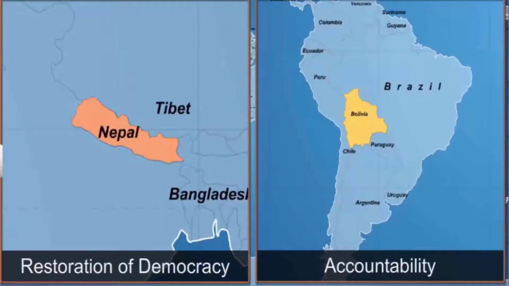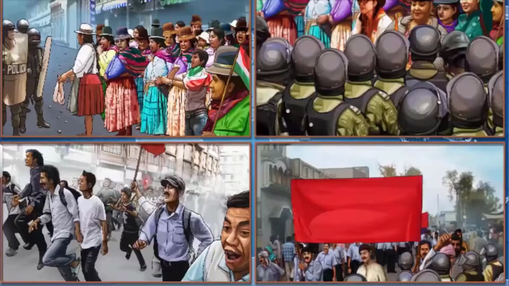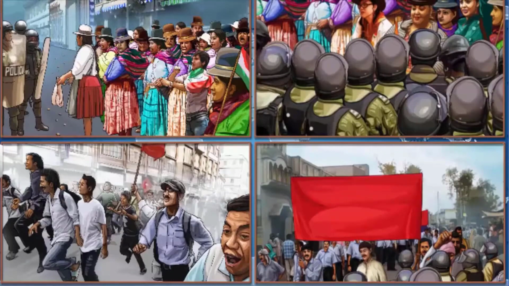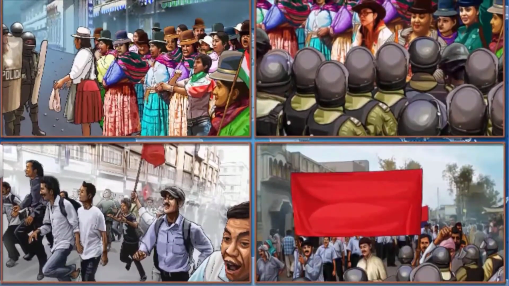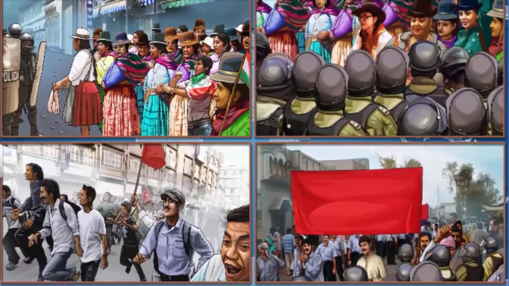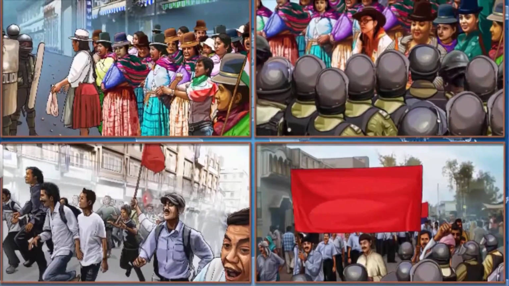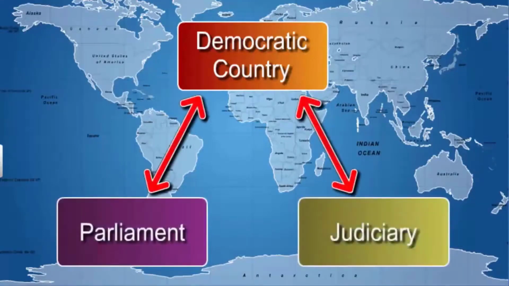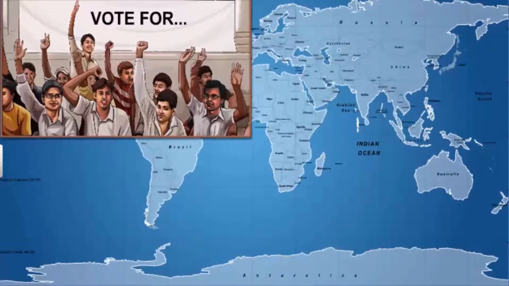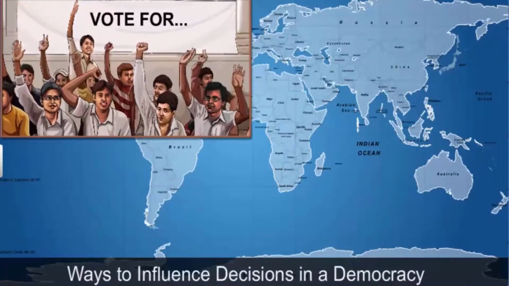As we have seen through these examples, the movement in Nepal was to establish democracy, while in Bolivia it involved accountability of a democratically elected government. The similarity in these movements was that the political conflict was the cause of these struggles. Both involved mass mobilization and the critical role of political organizations. In a democratic country, the conflicts are usually resolved by existing institutions like parliament or the judiciary.